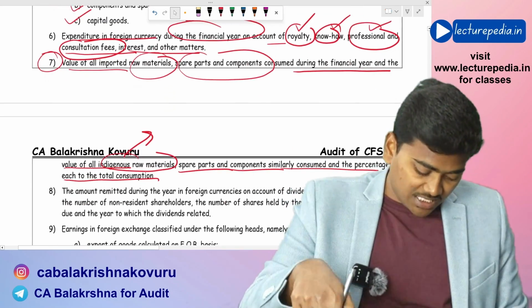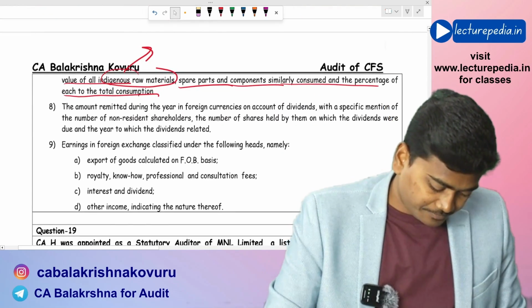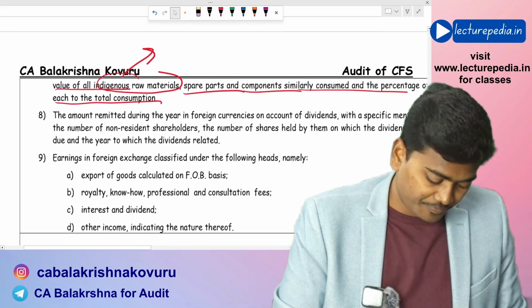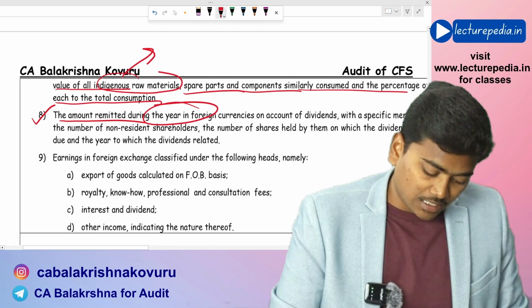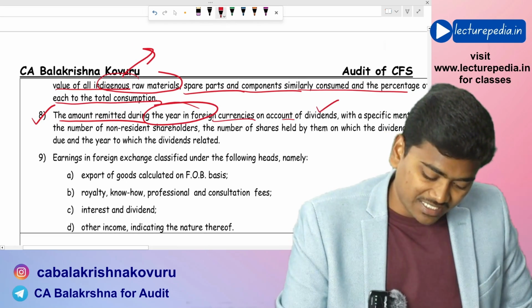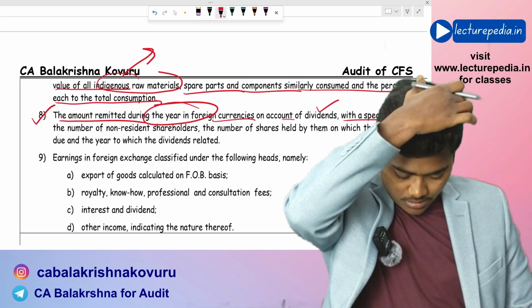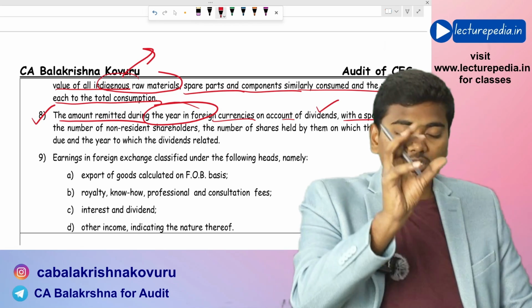Again, with respect to these expenses only, there is another disclosure. See here, the amount remitted during the year in foreign currencies on account of dividends with a specific mention... Sorry, not with respect to that, with respect to foreign currency.